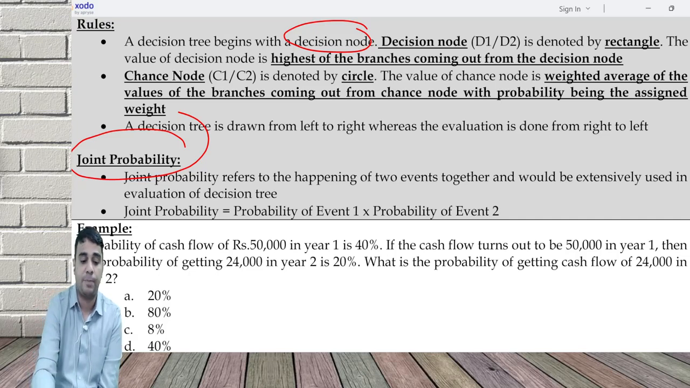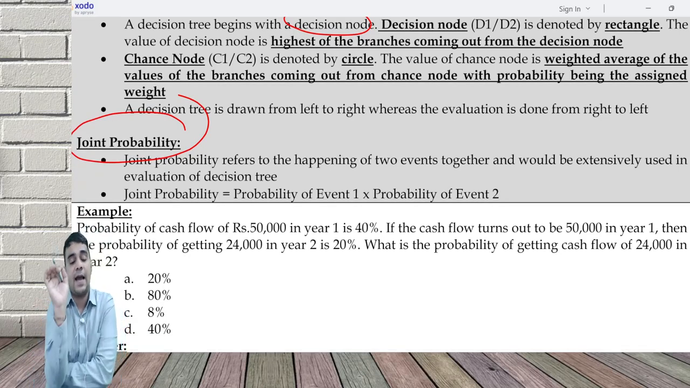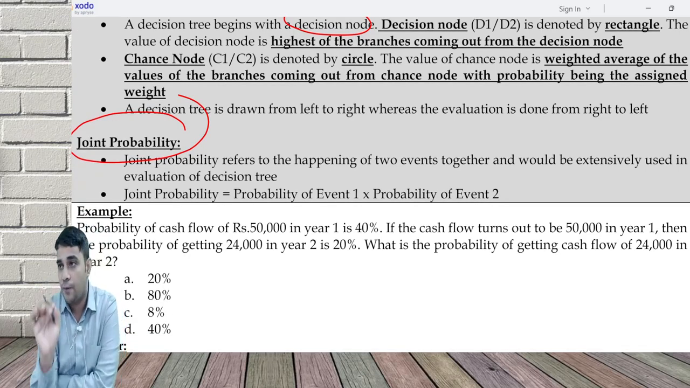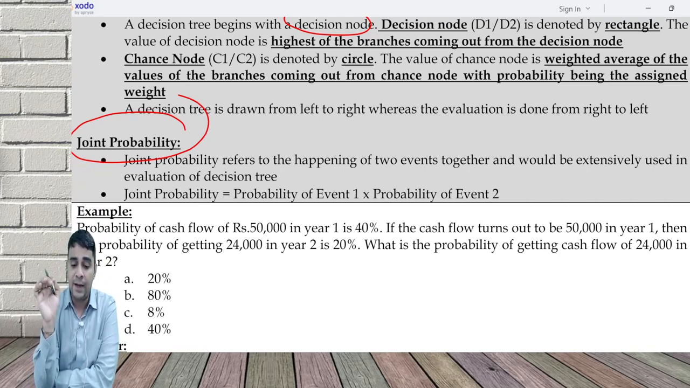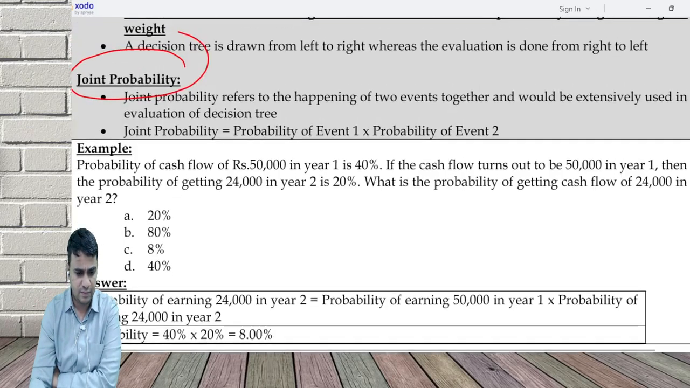Let's understand this properly. Probability of getting cash flow of 50,000 in year 1 is 40%. If the cash flow turns out to be 50,000 in year 1, then the probability of getting 24,000 in year 2 is 20%.